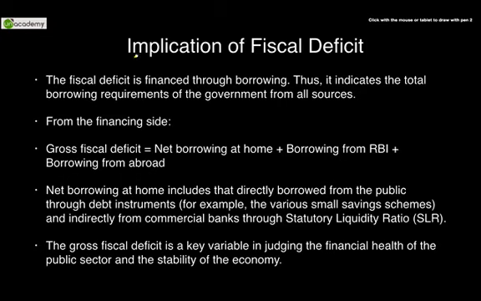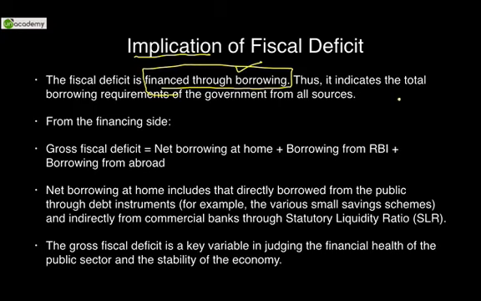What are the implications? What does it imply? Let's see. The fiscal deficit is financed through borrowing. If there is fiscal deficit, we again borrow. This would again add a loan. This indicates the total borrowing requirements of the government from all sources. Wherever the government can, it will arrange sources for the borrowing. So let's see the sources from the financing side.